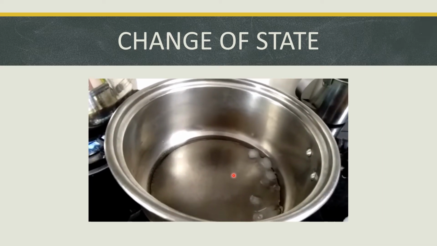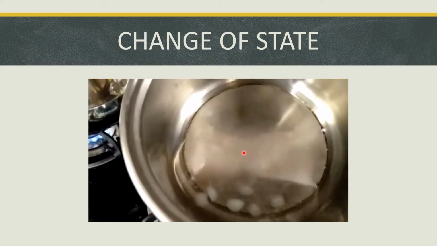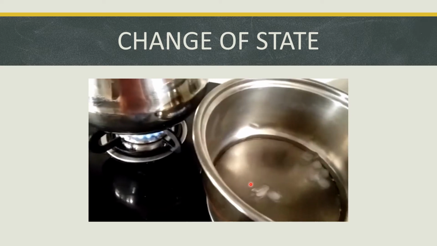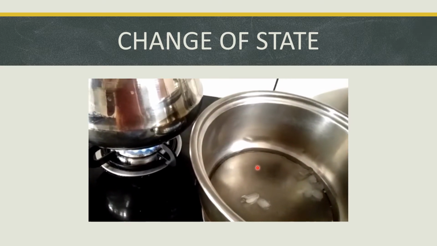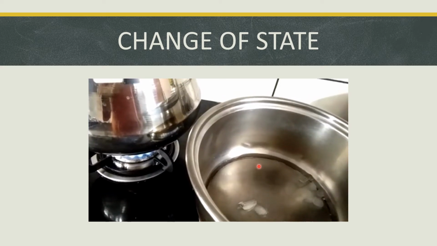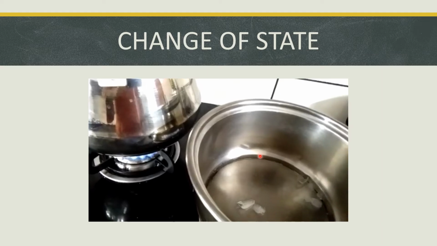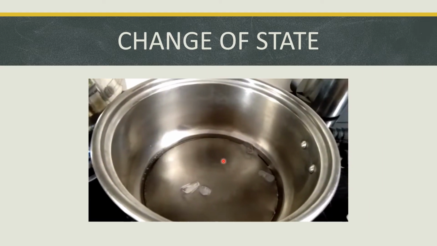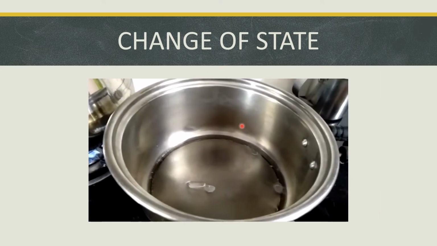The solid form, ice, converted into the liquid form, water. So what you learned is, when water is heated over a flame, the ice converted into water.